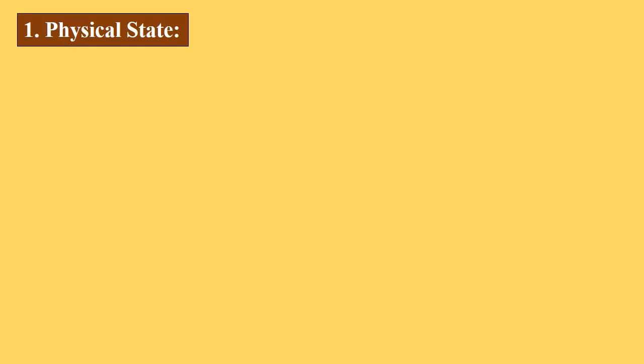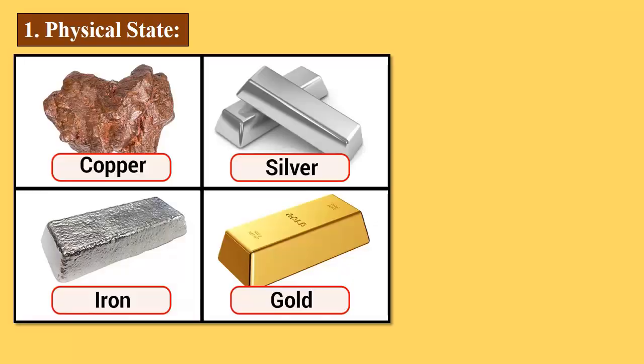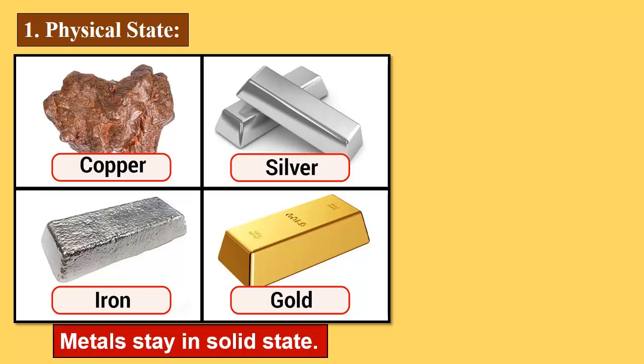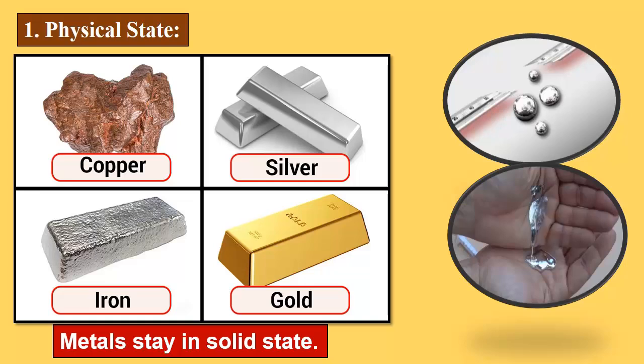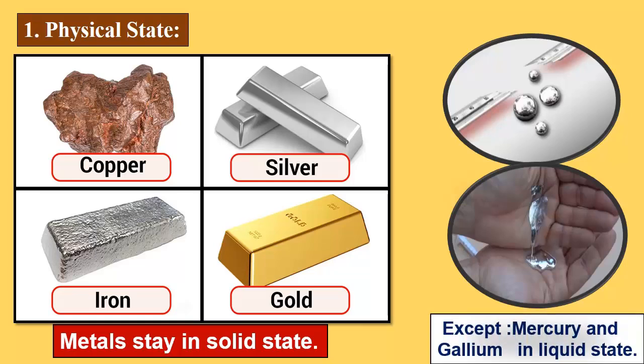The first property is physical state. All the metals exist in solid state, as you can see: copper, silver, gold, iron and many more. But here there is an exception, that is mercury and gallium. These are the two metals which exist in the liquid state.